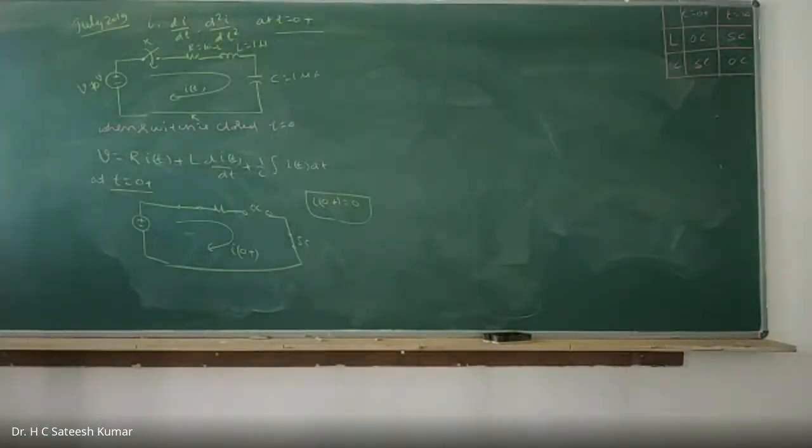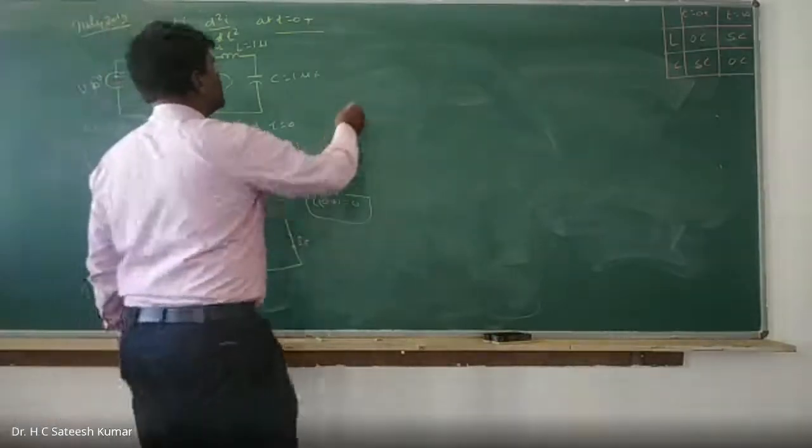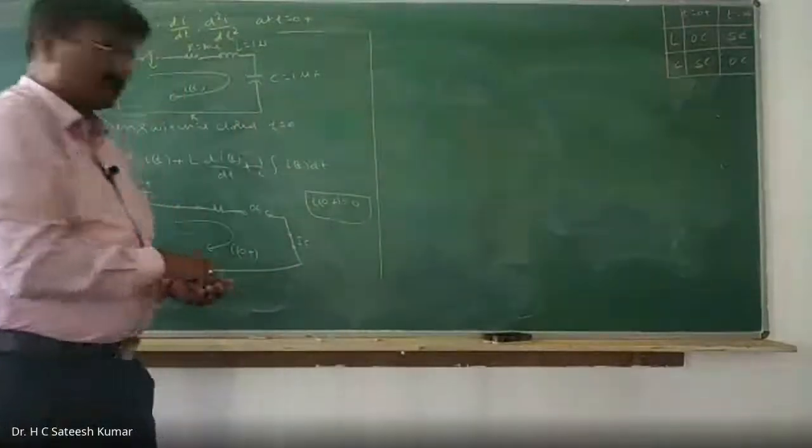Okay, right. Now, what is that? You can write it. So this is nothing but equal to I0 plus, we got it.